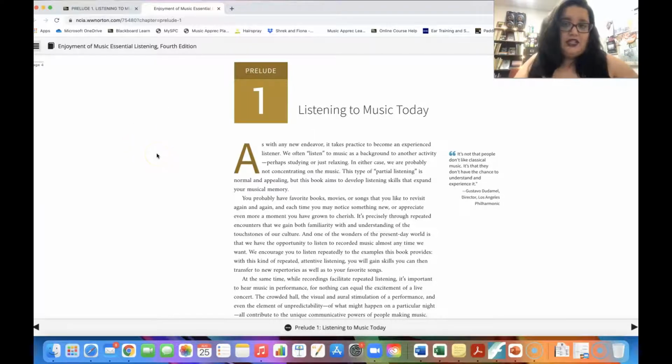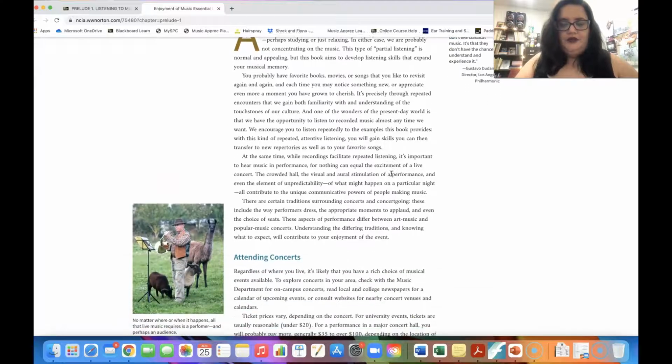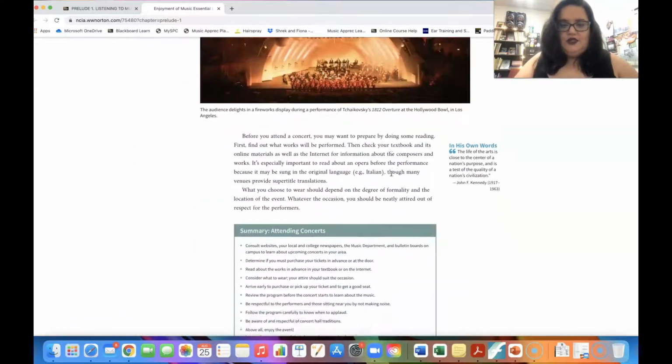If you get a physical textbook, you have to get a total access registration code. So make sure you get that. If you get a textbook, don't get a used textbook because you won't be able to access all of your assignments online. Okay. All right. So this is the textbook, and you can just read through this.